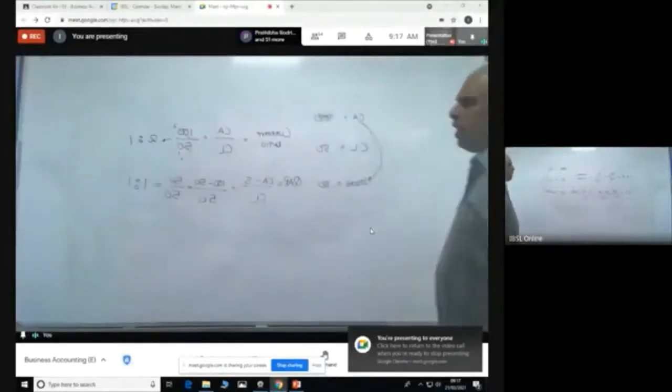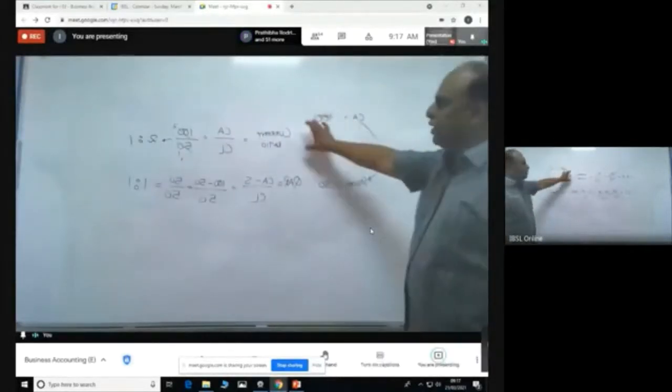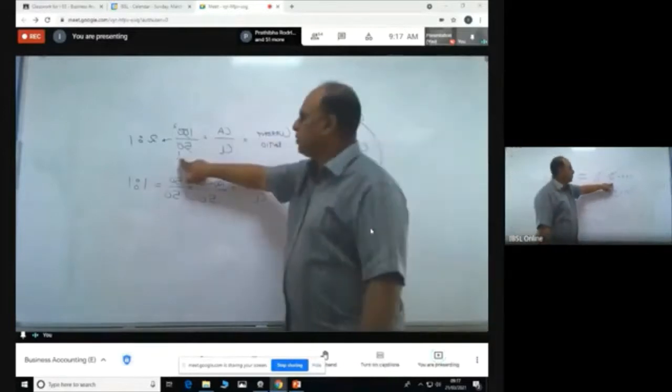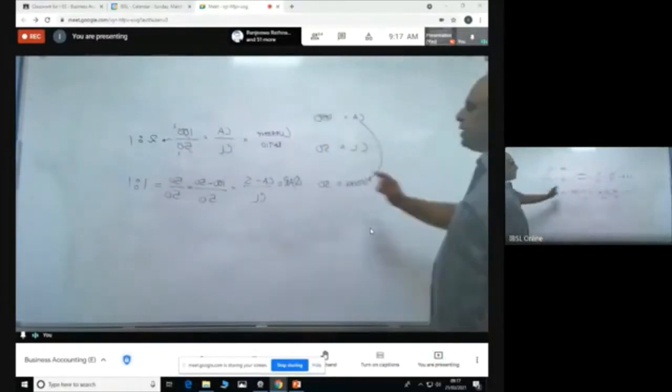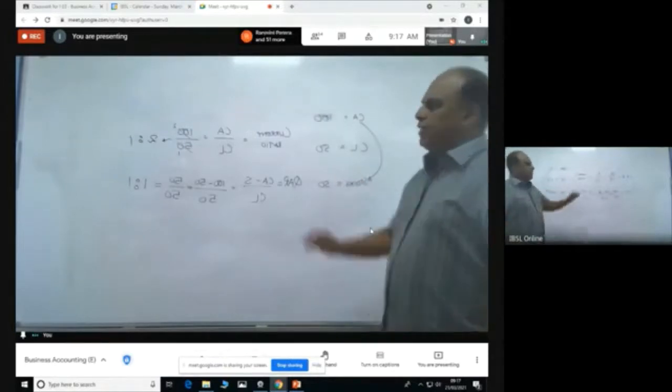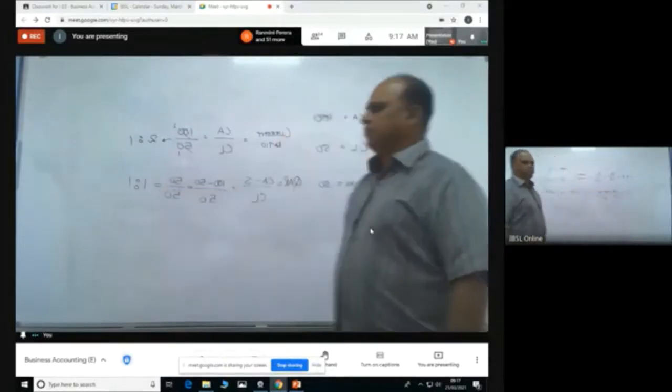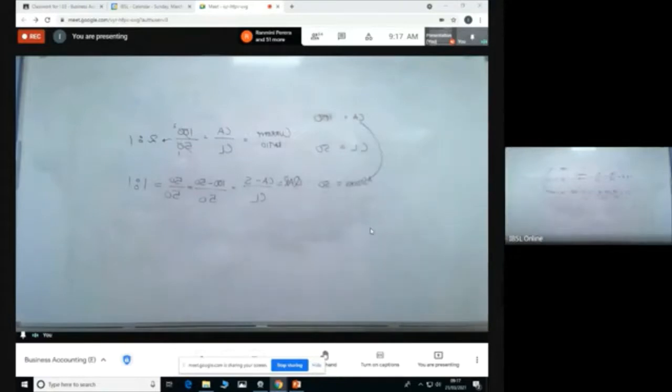The benchmark quick asset ratio is 1:1. That is what we say. So I have taken this example just to make it more relevant for our understanding.